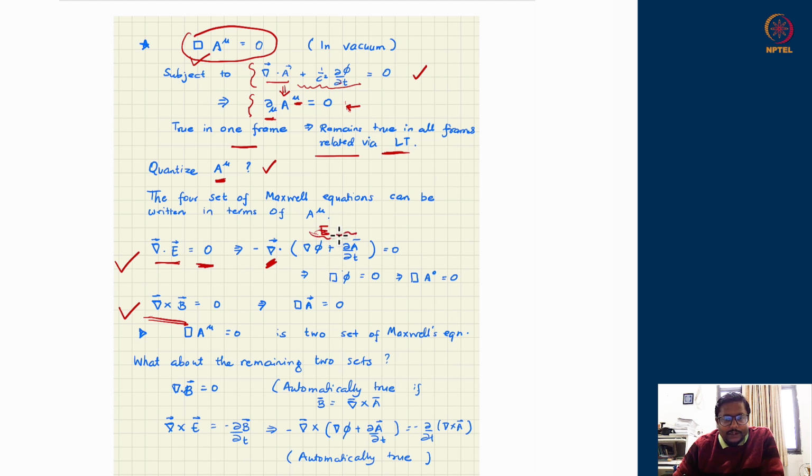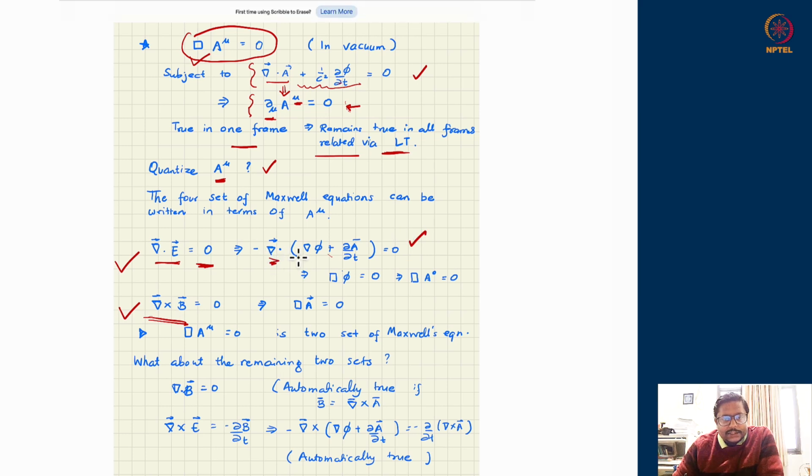Remember, if electrodynamics is electrostatics, meaning there is no dynamics, then the time derivative part goes away, and I get the case of electrostatics where the electric field is just minus the gradient of some scalar potential. But if the electric field is dynamically changing, then the electric field is the gradient of phi plus some temporal derivative of a vector potential, with a minus sign overall. That should be 0. Okay, this is good.